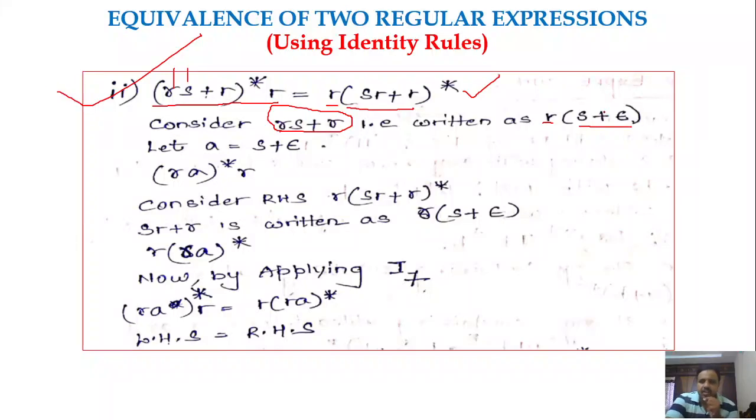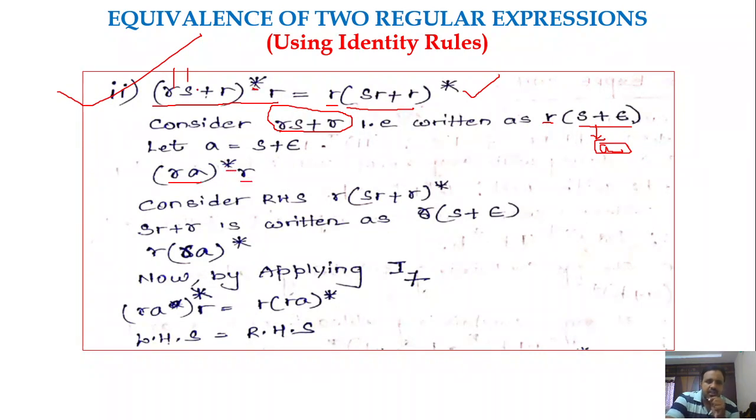S plus epsilon is simply some regular expression, so I am assuming it is some term A. So we get RA, that is, RS plus R is written as RA, with the whole star as it is and R as it is.